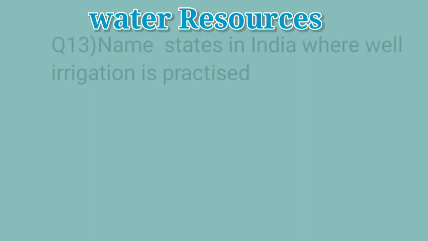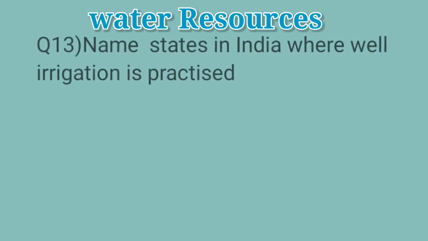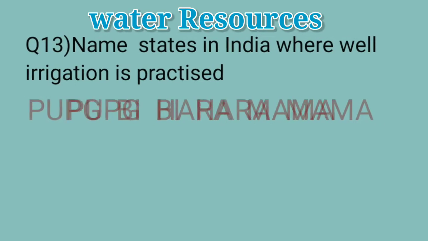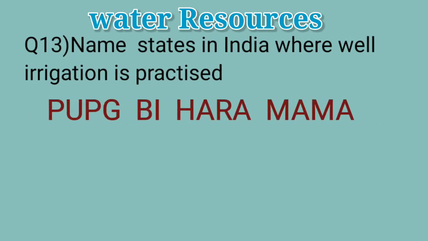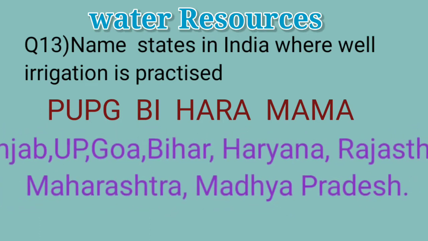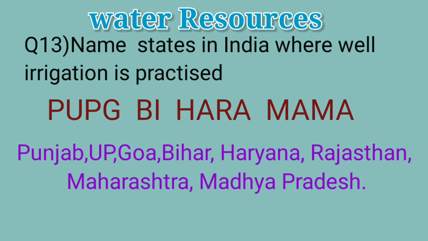Question 13. Name two states in India where well irrigation is practiced. And the answer is PUBG Bihara Mama. Oh my god, what is PUBG doing in geography? Well, this really has your answer. PUBG is Punjab, UP, Goa. B is Bihar. Hara is Haryana and Rajasthan. Mama is Maharashtra and Madhya Pradesh.